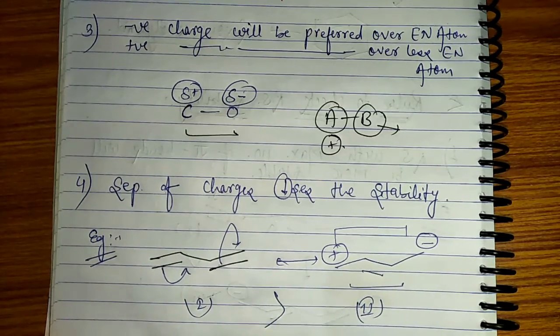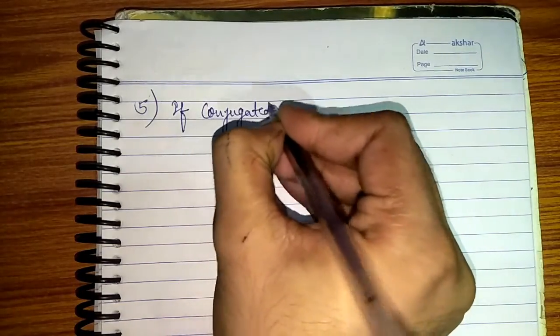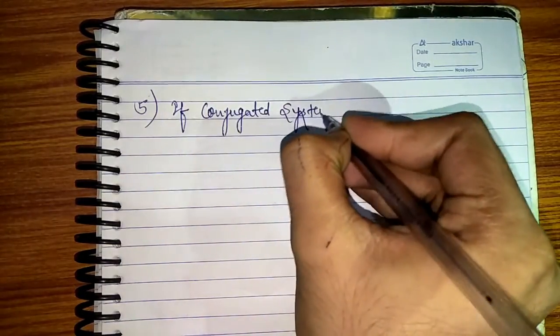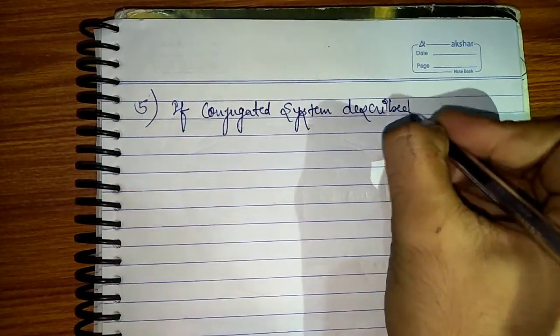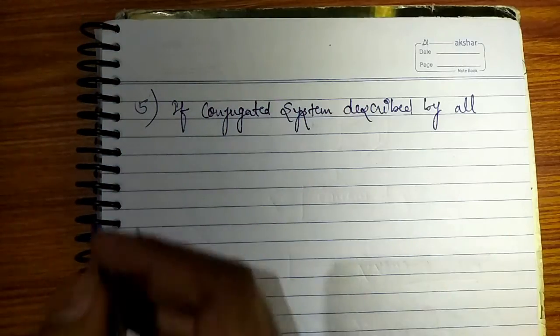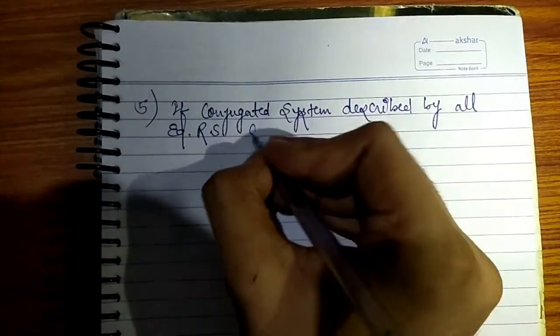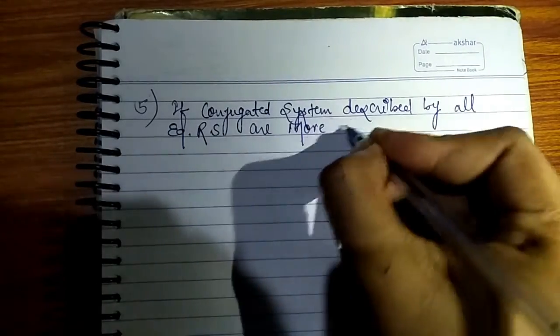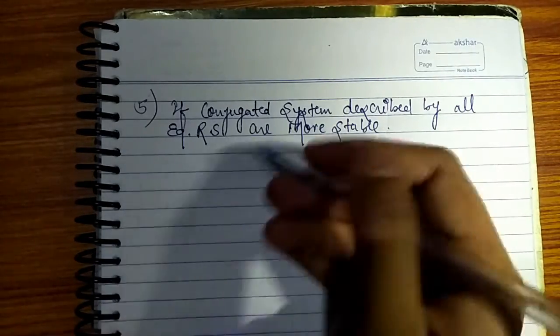that first structure contain more number of pi bonds. And the fifth point and the last point says that if a conjugated system described by all equivalent resonating structures, then they are more stable.